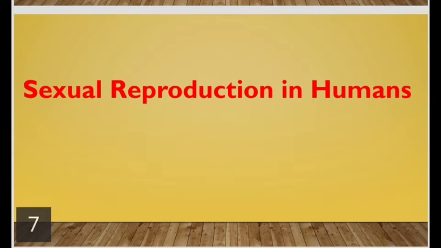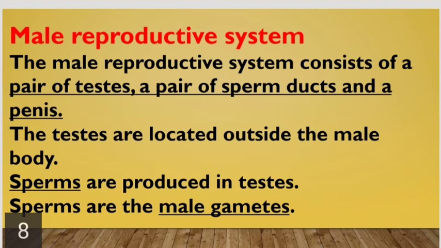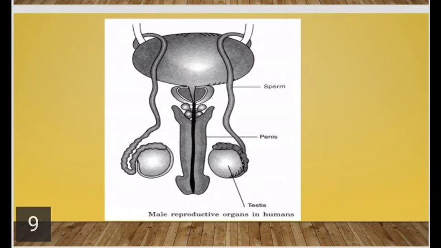Sexual reproduction in humans. Male reproductive system. The male reproductive system consists of a pair of testes, a pair of sperm ducts, and a penis. The testes are located outside the male body. Sperms are produced in testes. Sperms are the male gametes. This is a diagram showing male reproductive system in human.